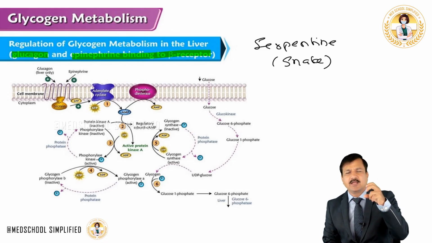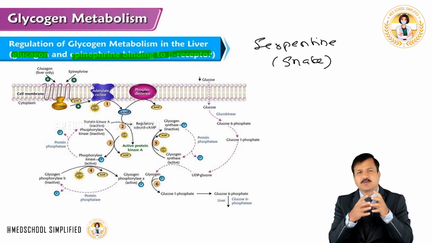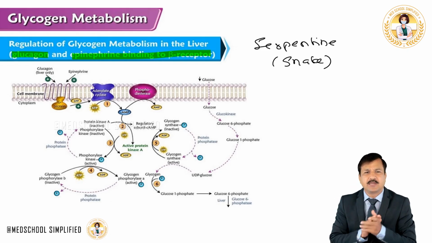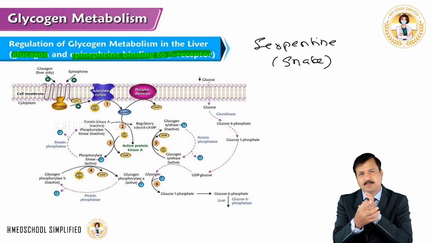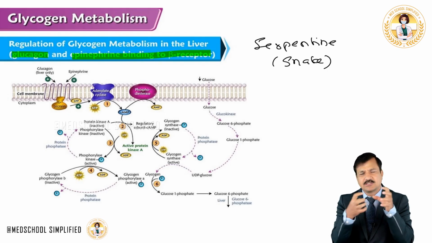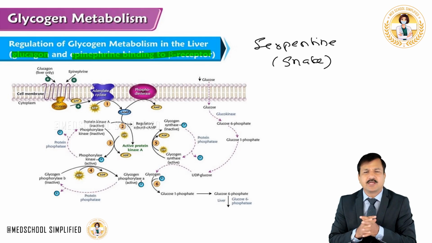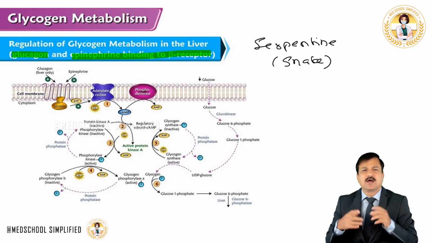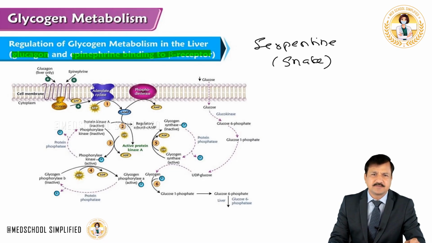And now because of the binding of either glucagon to glucagon receptor or epinephrine to epinephrine receptor separately, the alpha subunit in the G protein is separated from beta gamma. This happens whenever GDP is replaced by GTP. Now the GTP bound alpha subunit is going to activate a membrane bound enzyme called adenylate cyclase. And what this adenylate cyclase does, it is going to break ATP into cyclic AMP. Now so that will raise the cyclic AMP levels.